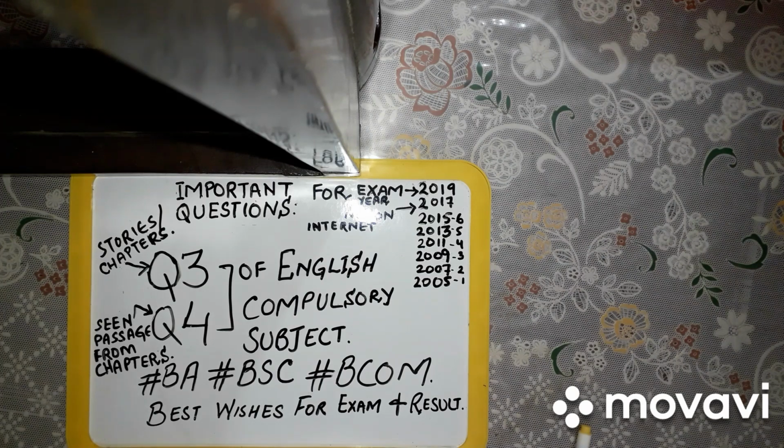Question number 1 here: name the text from which the above passage has been taken. Next question, what is the door referred to in the title? What is the door referred to in the title of the text? When did the utmost silence prevail? Next question is, what class was it and who was the lady?